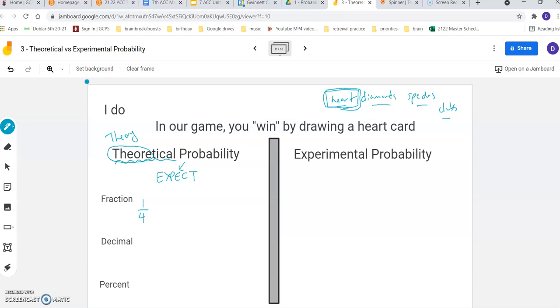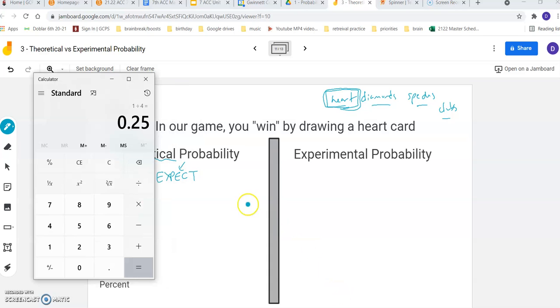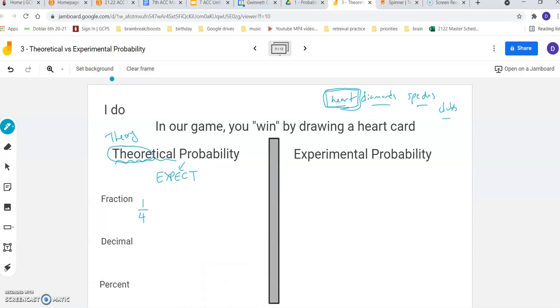We often also express probability as a decimal. We don't always write it as a fraction. Sometimes you're going to see it expressed as a decimal. So just like I showed you before, you would express that same probability by doing 1 divided by 4. That's how we turn a fraction into a decimal. And 1 divided by 4, I already did, is 25 hundredths.